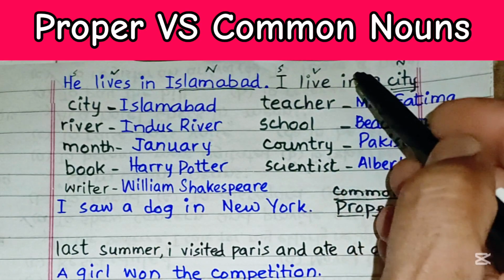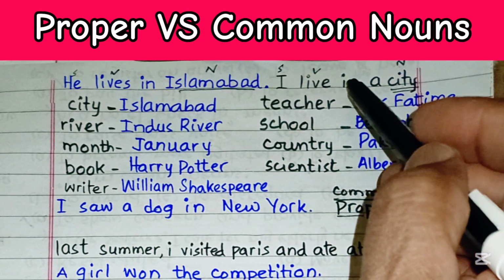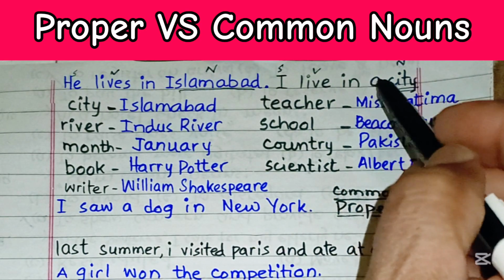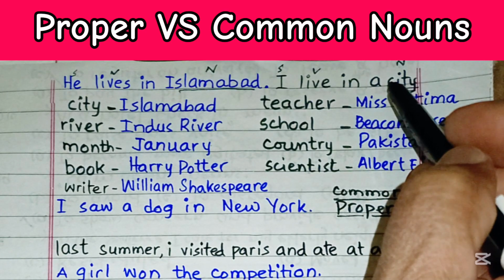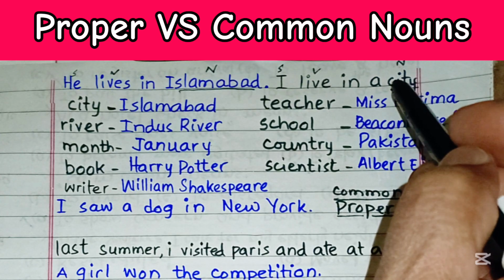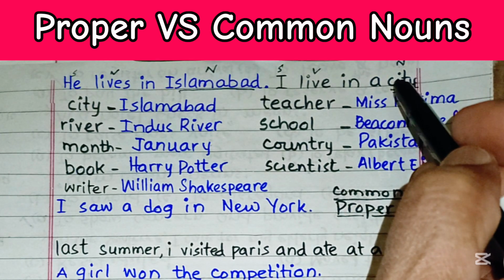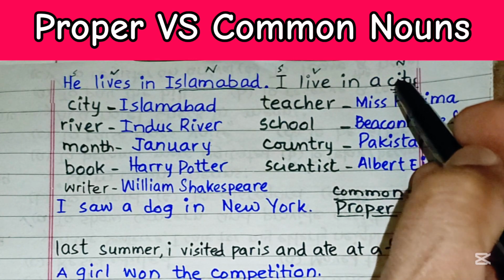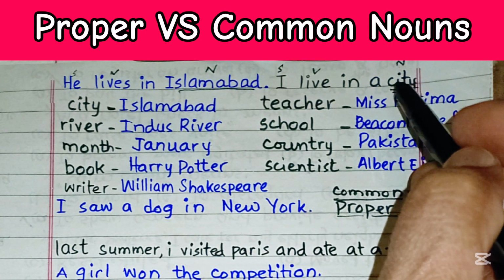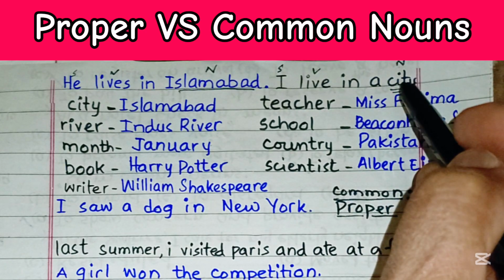I live in a city means we haven't specifically shared which city we live in, but actually it is not a village, it is not a town, rather we are living in a city. I haven't named that city, but again, it's a noun.